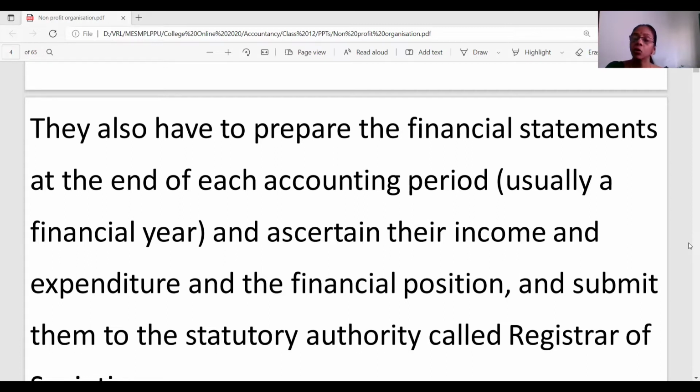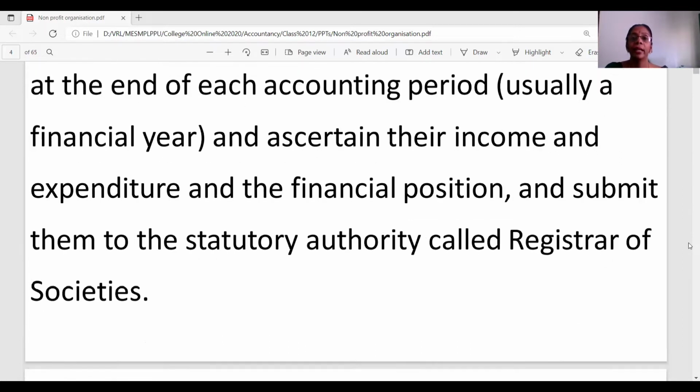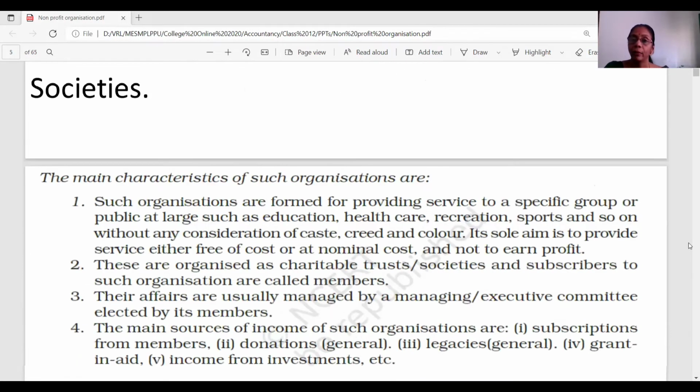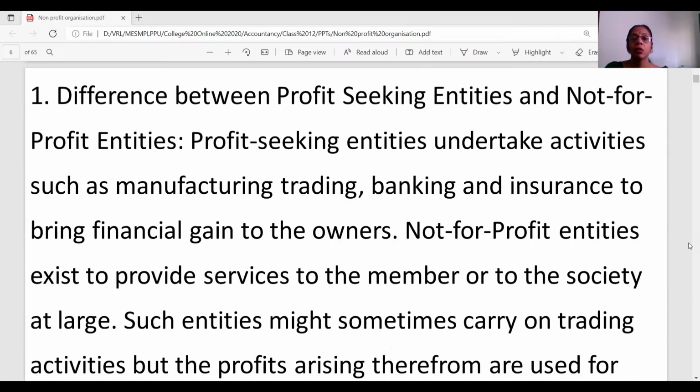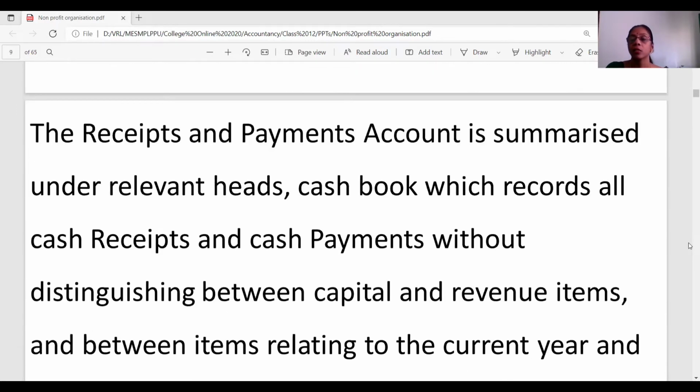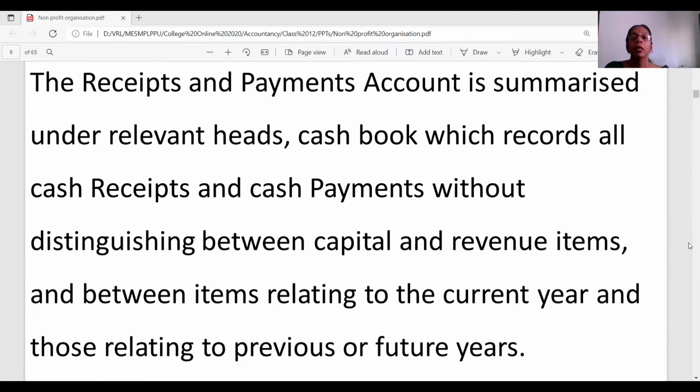Also, it is a legal requirement that the accounts be maintained by the NPO. So the statutory legal requirements also pave the way for maintaining these records for non-profit organizations.